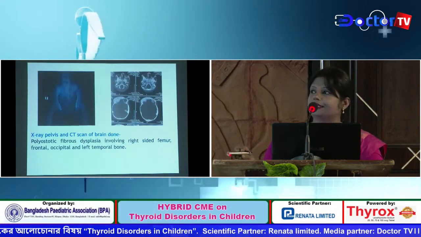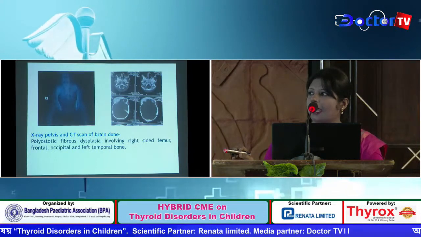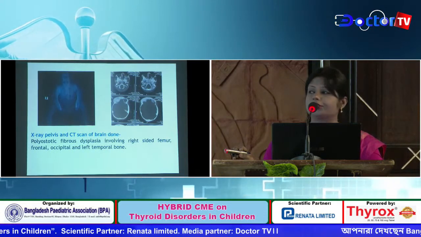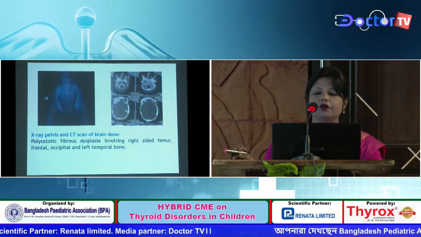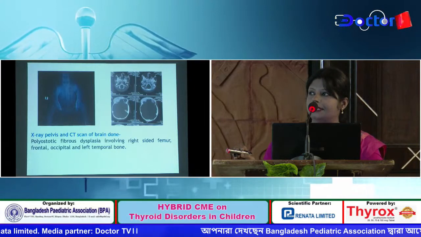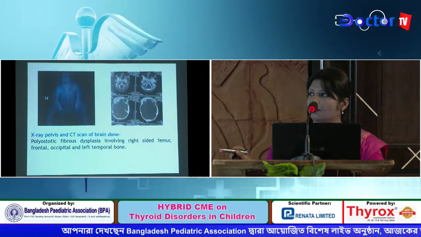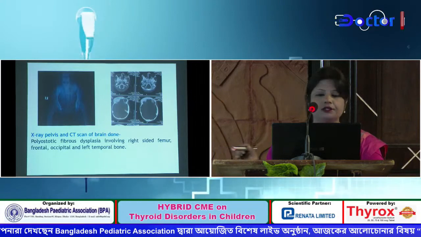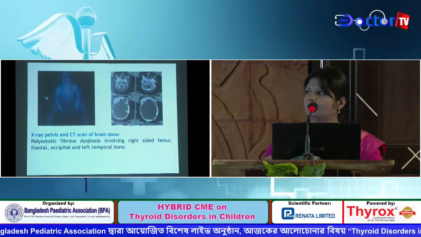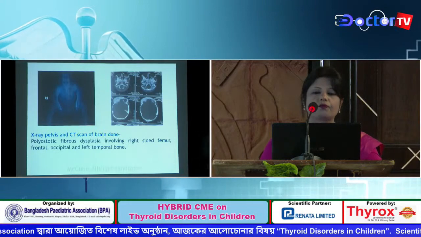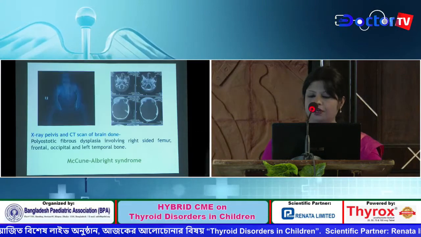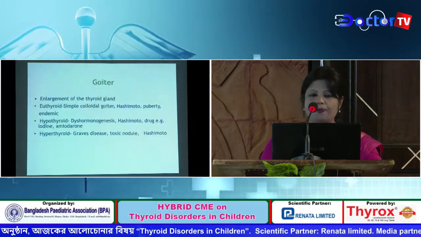X-ray pelvis and CT scan of brain was done, and here we can see polyostotic fibrous dysplasia involving the right side of the femur and frontal, occipital and left temporal bone. So it was a case of McCune-Albright syndrome.